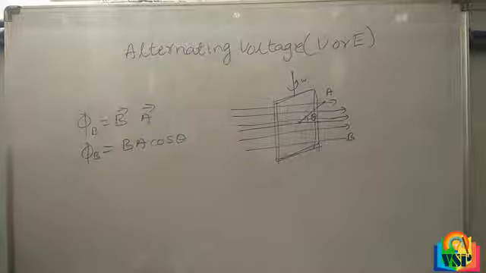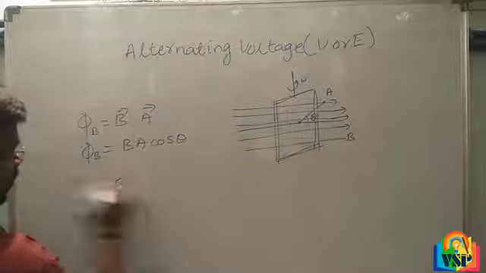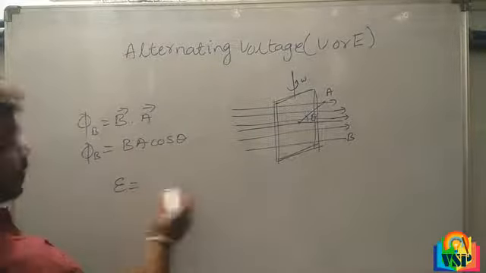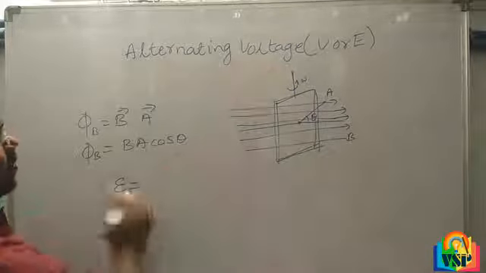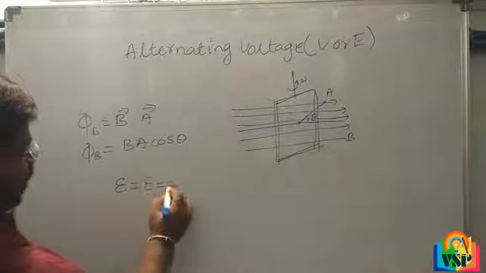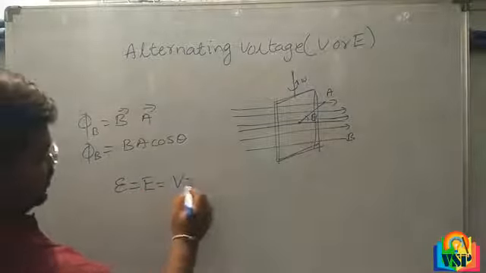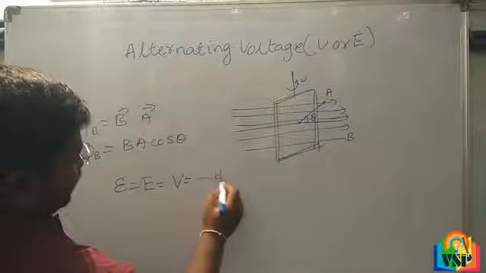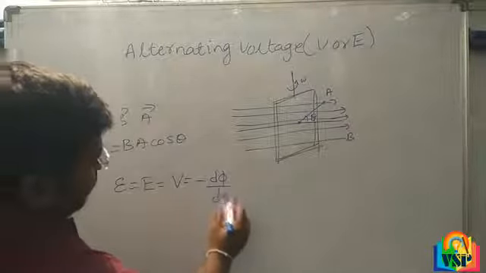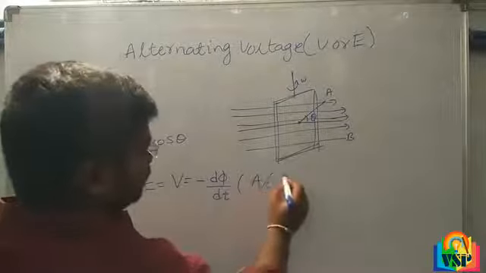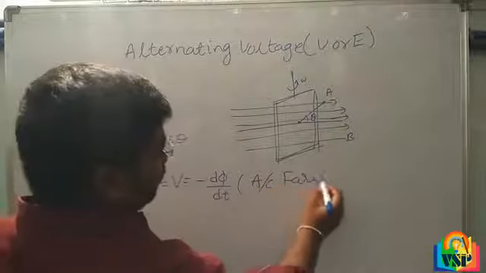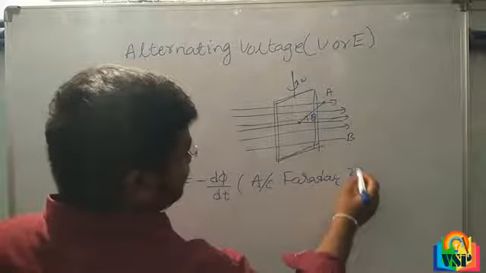That EMF, this voltage, you can say alternating voltage E or V, is equal to minus d phi by dt according to Faraday's second law.